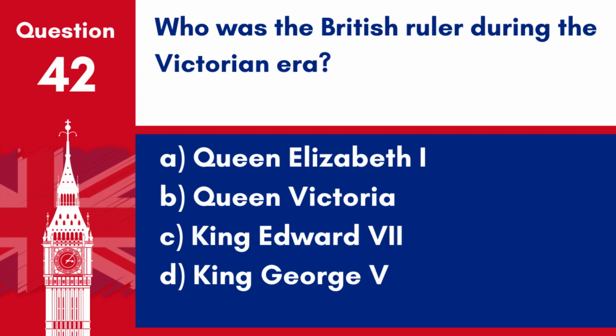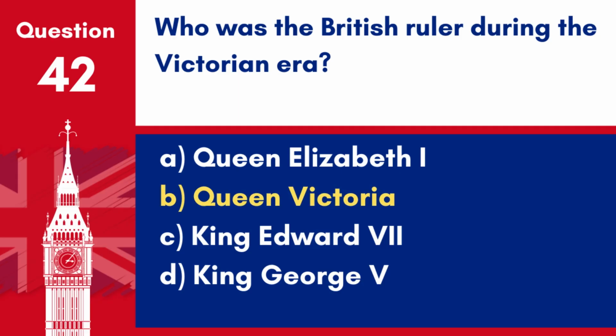Question 42. Who was the British ruler during the Victorian era? A. Queen Elizabeth I. B. Queen Victoria. C. King Edward VII. D. King George V.